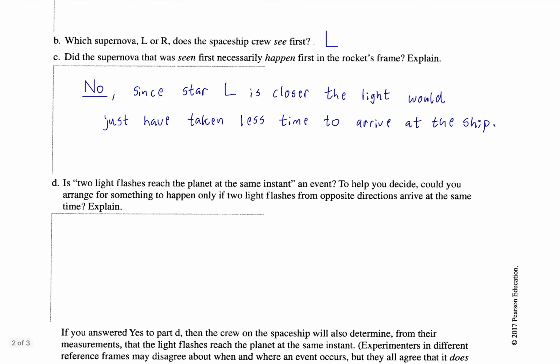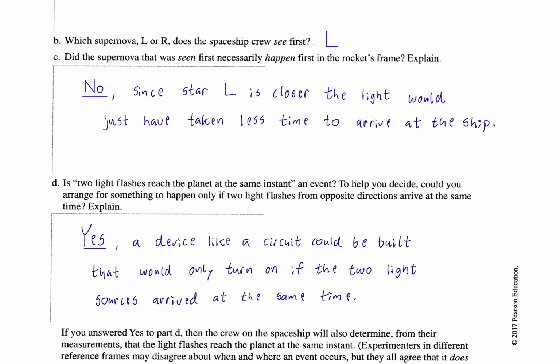So then let's clarify where we're going to go with this by going back to our formal definition of an event. So is, in quotes here, two light flashes reach the planet at the same instant an event? Well, hopefully I've set you up to answer this question. So I think you should all be able to answer this question.